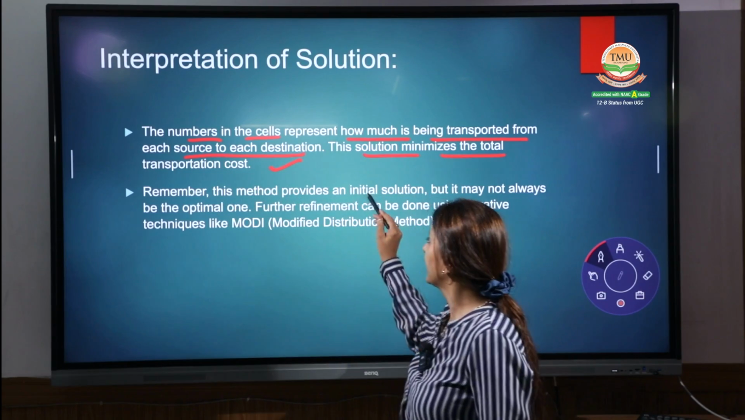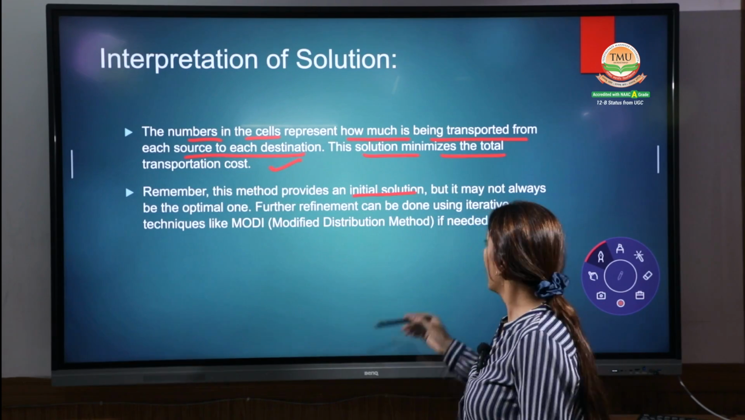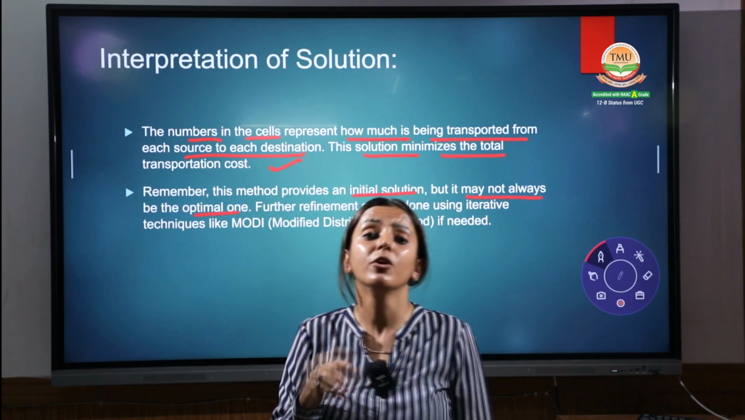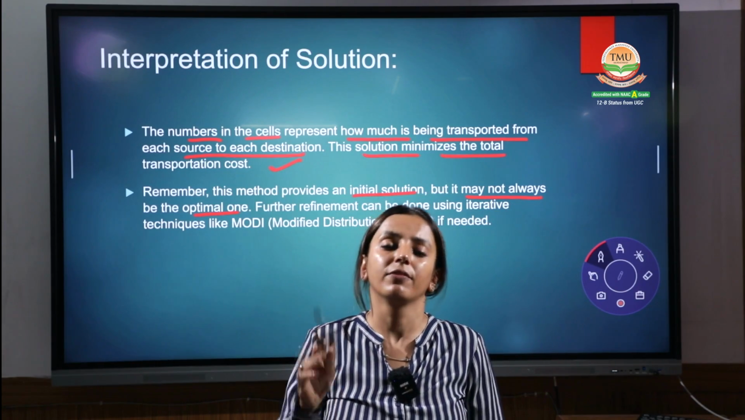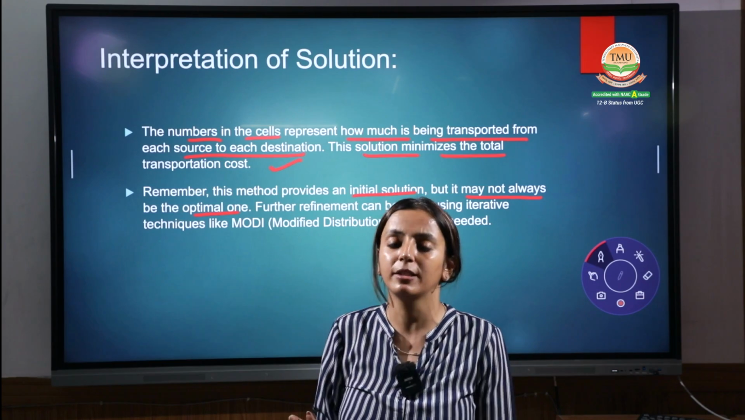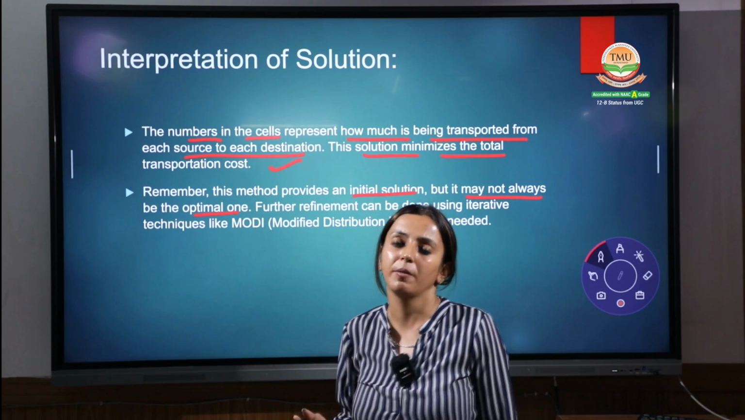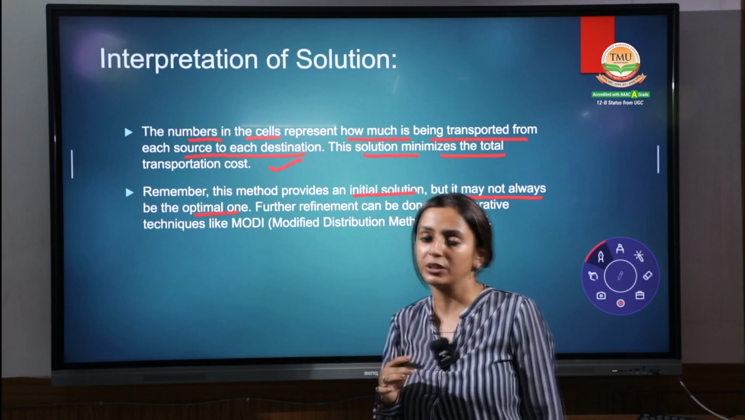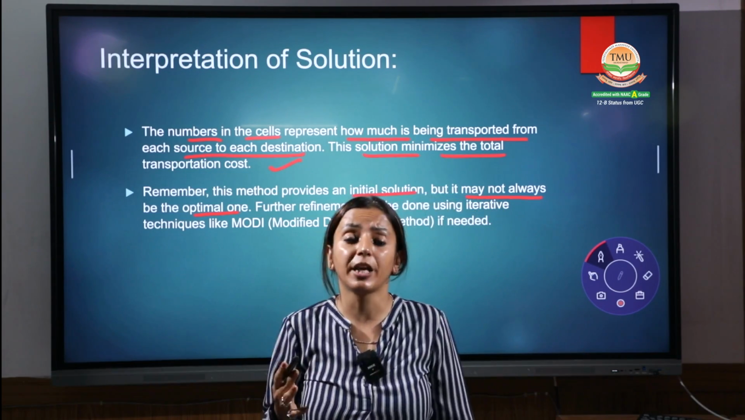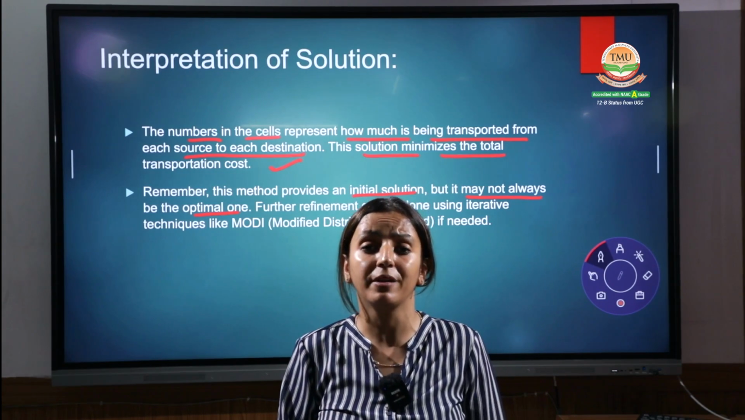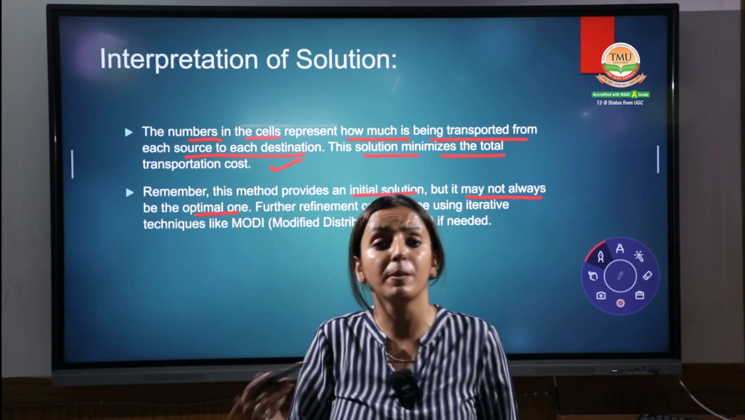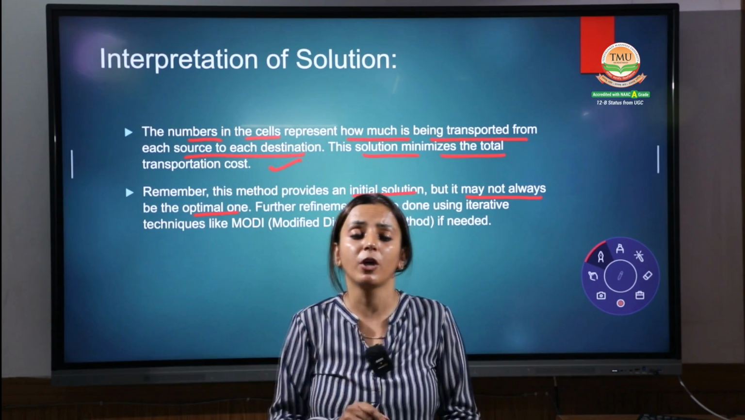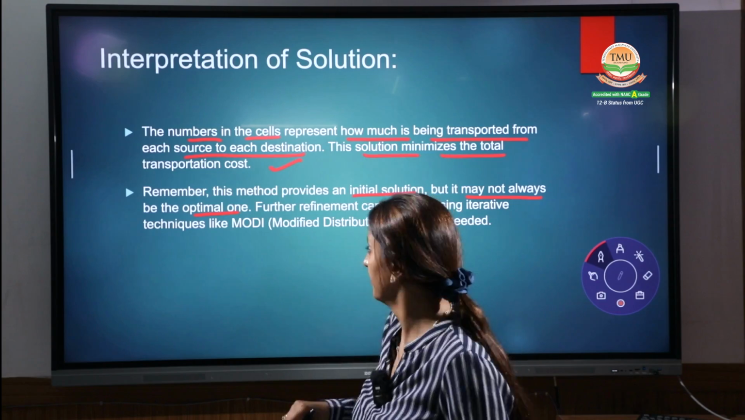Remember, the method provides an initial solution which we have discussed, though it may not always be the optimum one. Remember, with the help of the northwest corner method, the least cost method, column minimum, row minimum, these are the methods with which we find out the initial feasible solution. And one more thing, this initial solution might not be an optimum answer. You have to find out whether the initial solution is optimum or not with the help of the Modi method.